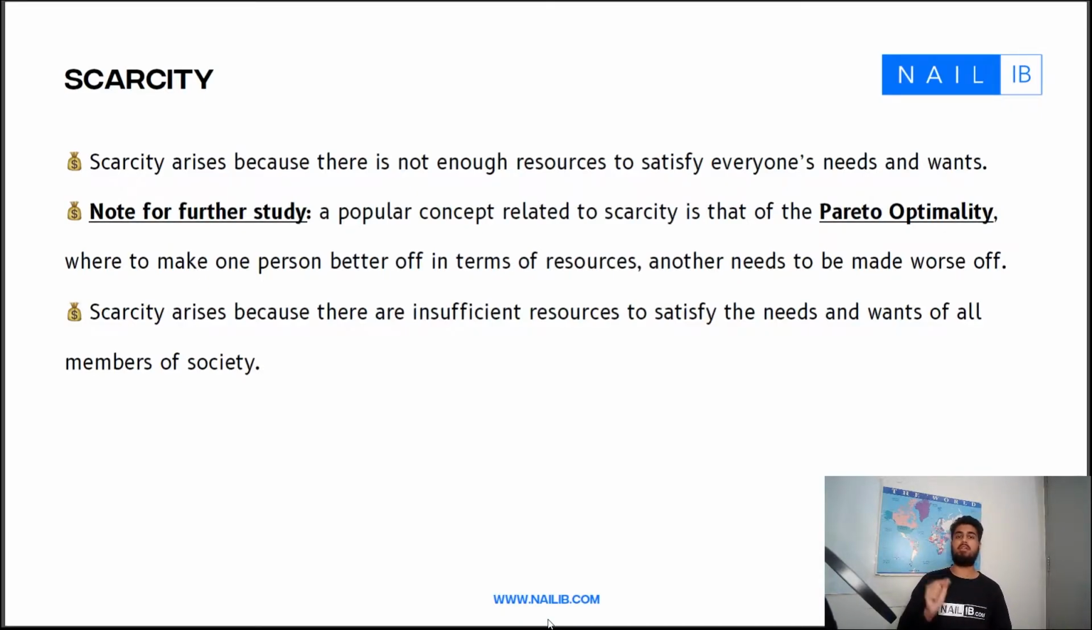Scarcity arises because there are insufficient resources to satisfy society's needs and wants. Not everyone will get what they want, because why? There are not enough resources to manufacture what everyone needs and wants. So only some will get, and that is what scarcity is.